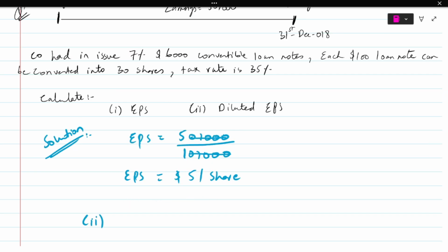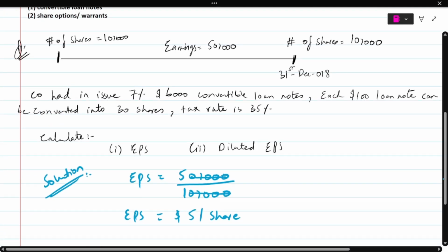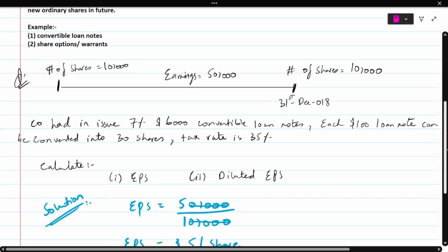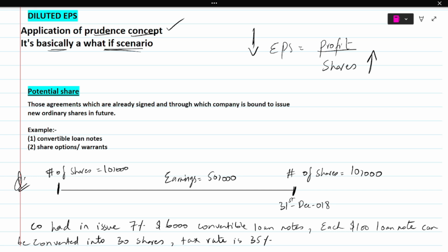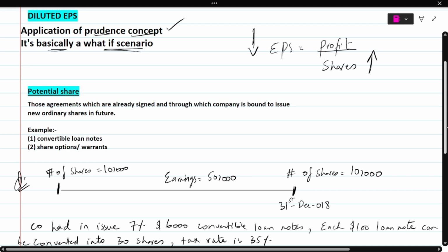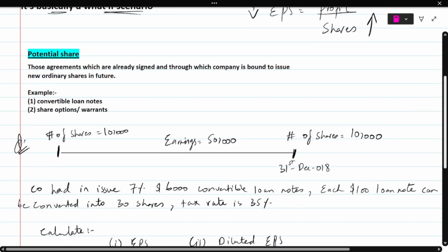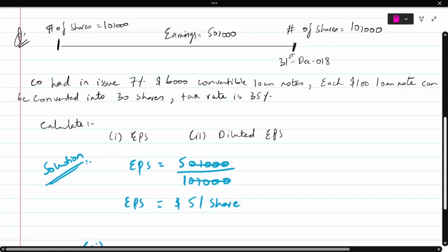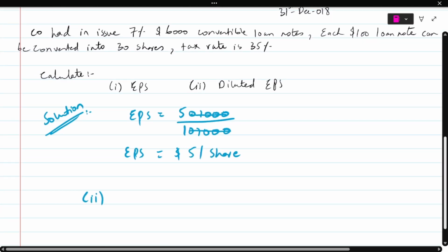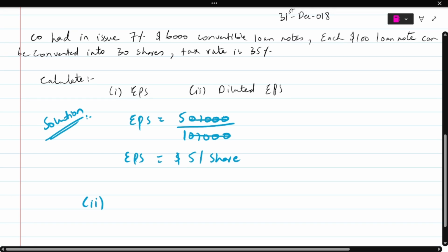Now, why is there going to be a diluted EPS? Because the question says you have convertible loan notes in issue, and we know that convertible loan notes are a classical example of potential shares, where you are bound to issue new shares in the future, because of which your shares would increase and your EPS would decrease. So we need to account for that today. So how do we calculate the diluted EPS?